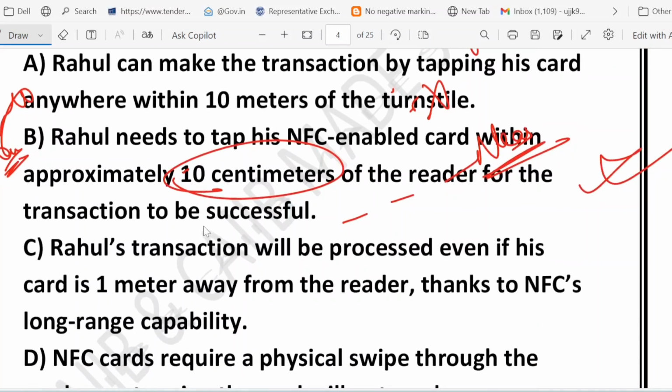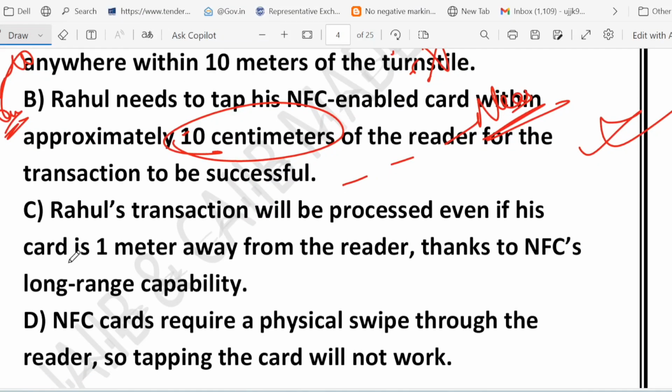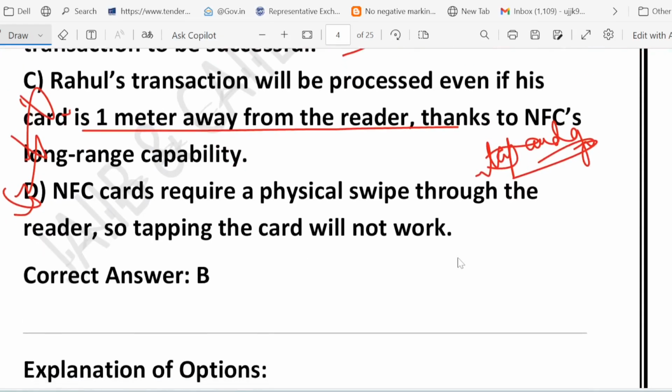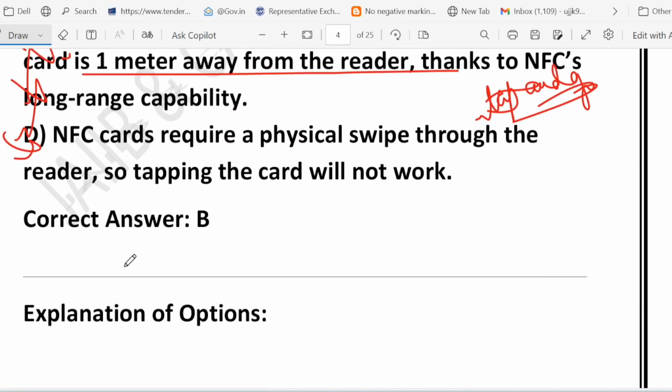What about C? C says Rahul's transaction will be processed even if the card is 1 meter away from the reader. Again, this is wrong. NFC has no long range capability at all. 1 meter is too far. If Rahul tries from that distance, nothing will happen. So C is wrong. What about option D? It says NFC card requires a physical swipe through the reader, so tapping the card will not work. This is again incorrect. Why? Because NFC cards are built for tap and go, which means no swiping, no inserting, just tapping or holding the card near the reader. So the correct answer is option B.